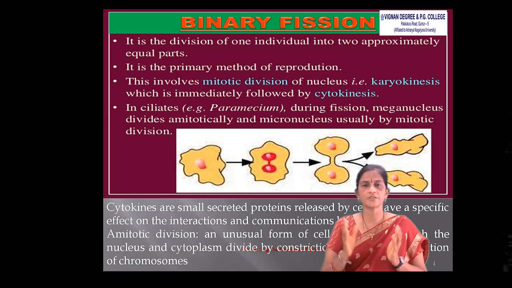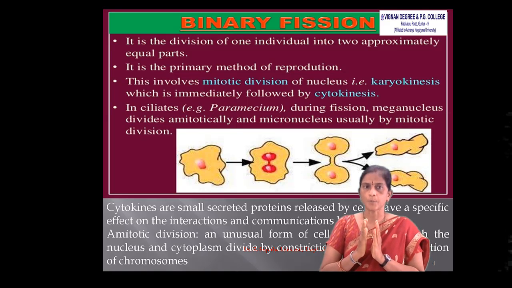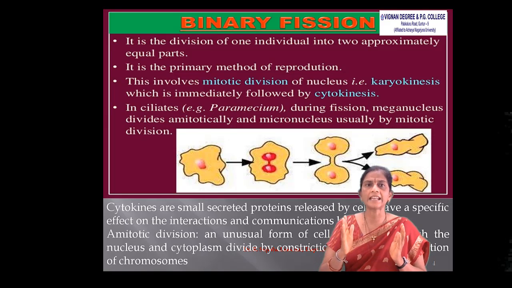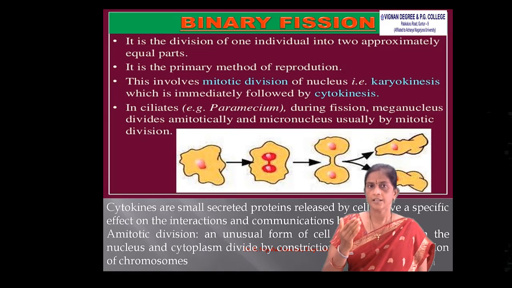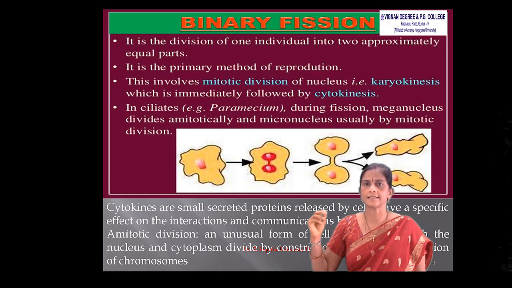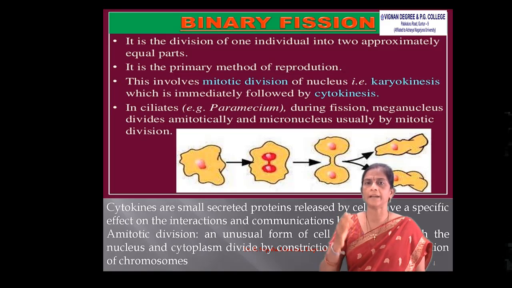What is binary fission? Binary means the organism divides approximately into equal parts, and that is called binary fission. It is the primary method of reproduction. This involves mitotic division of the nucleus, that is karyokinesis. Karyokinesis means division of the nucleus. It is followed immediately by cytokinesis.